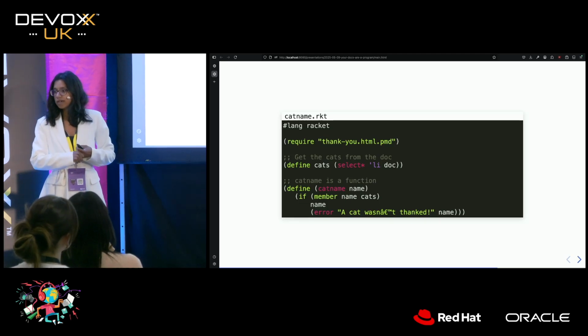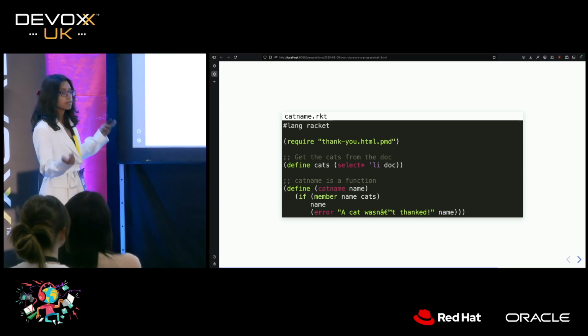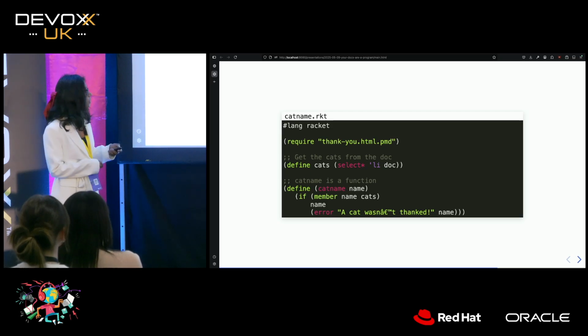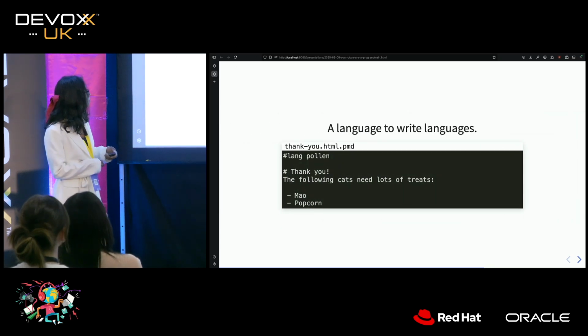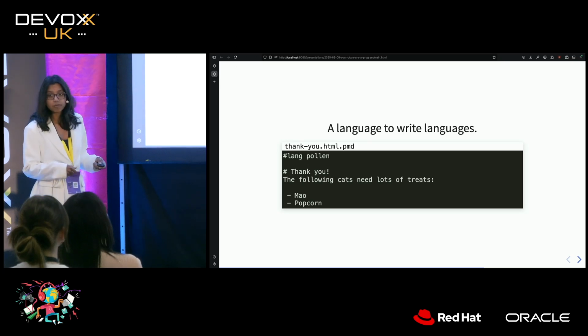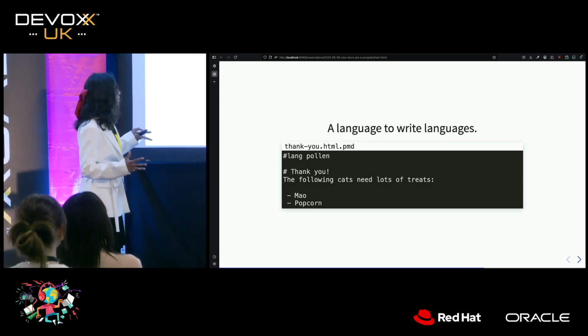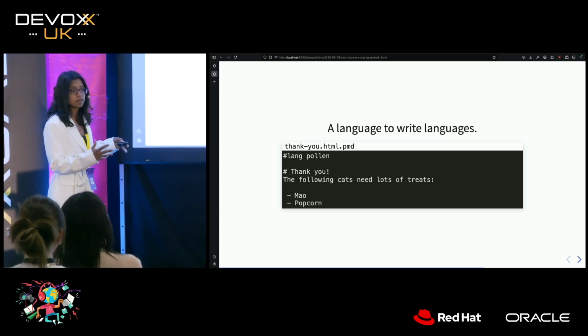So let's see how we might solve this problem. Okay, so we've seen that we had this thank you file, right? Let's go back to it a bit. This thank you file, which has a list of cats, and when we were thinking about our source code, we wanted to get that list of cats out, right?